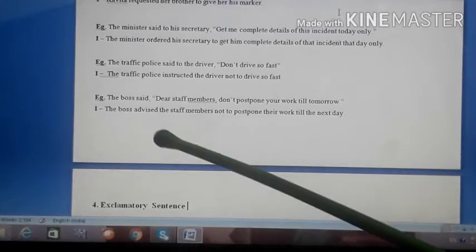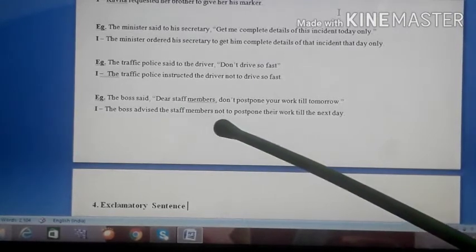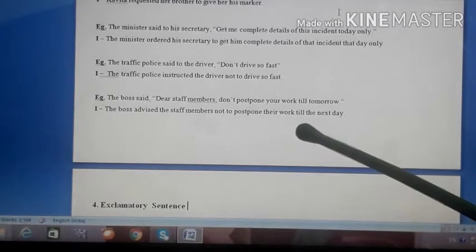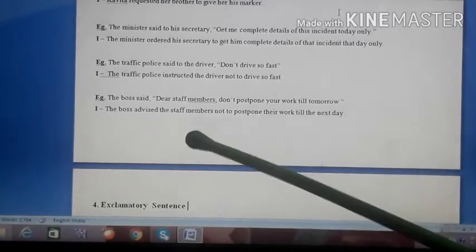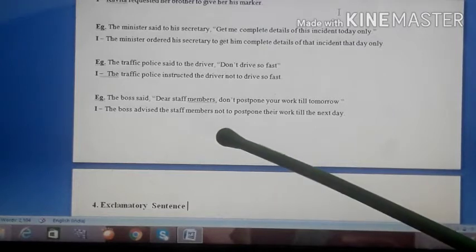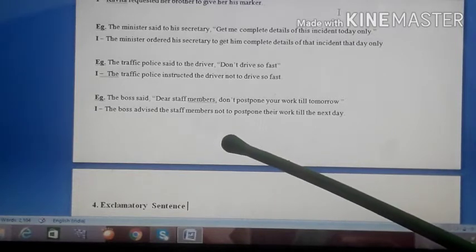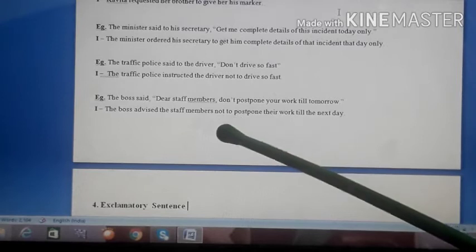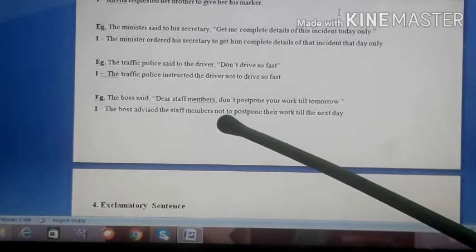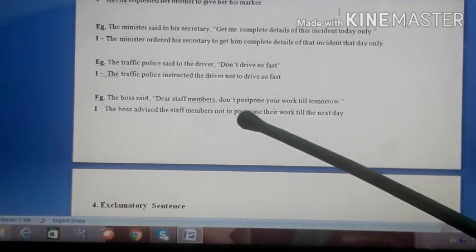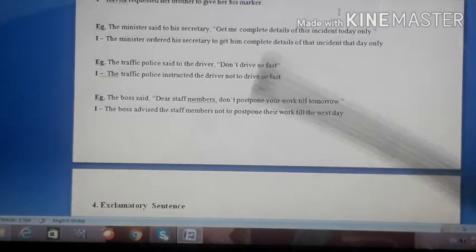The boss advised the staff members not to postpone their work till the next day. Accordingly I have made the changes, that's why this sentence is correct. So students, for imperative sentences, keep all these things in mind. Here it is not that said to becomes asked. Said to can become requested, ordered, advised, instructed, all those things.